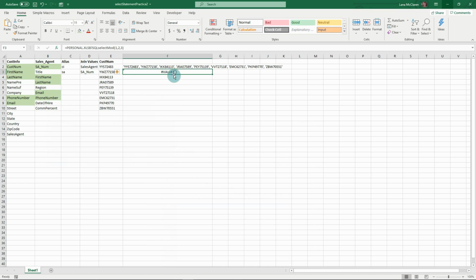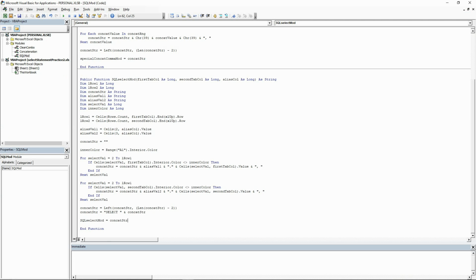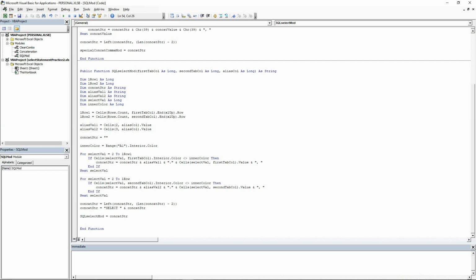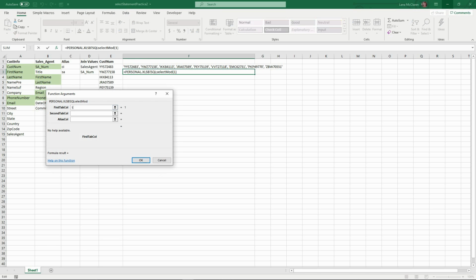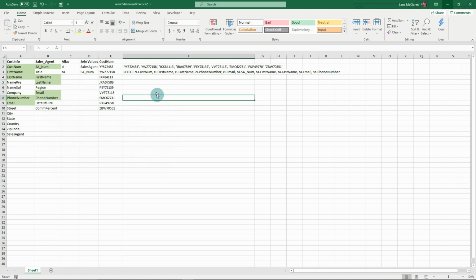Oh, it looks like something's wrong, so let's go back to our code and check that. I see it. We need to change our second loop to use the last row number 2. So we'll save this. In Excel, we will call the function again. Now we have our preview, so it shows that this is working. This looks good. We have the fields that are highlighted in green with the proper aliases.